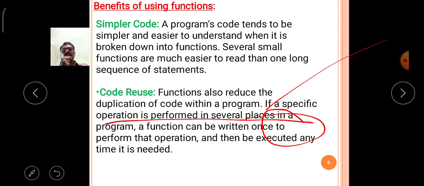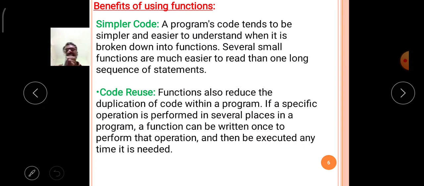That means, in a big project, adding of variables, adding of particular entered data occurs some 10 or 20 times in the big program. You would have to code that 20 times or 30 times, unnecessarily. That is duplication coding.